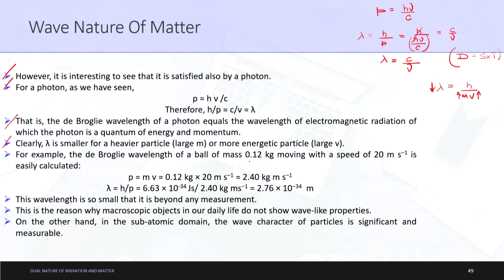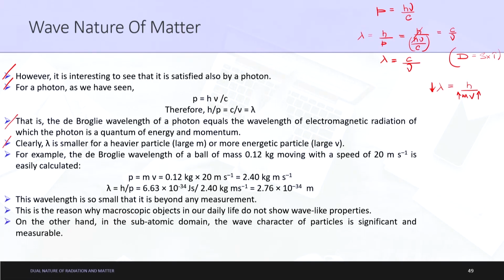So mass is 0.12 kg moving with a speed of 20 meter per second. 20 meter per second is also a very minimal speed for a ball to move from point A to point B. So it is not a very high velocity. Let us say it is not 200 meter per second. So it is a normal velocity for a ball.